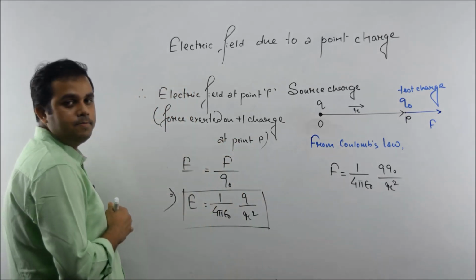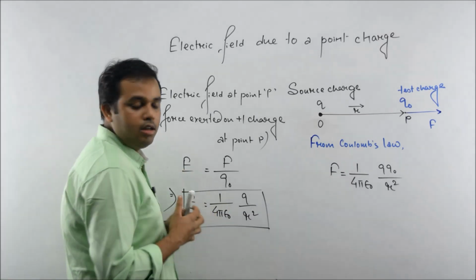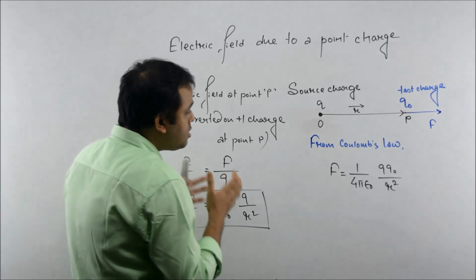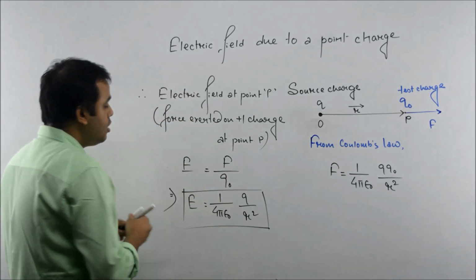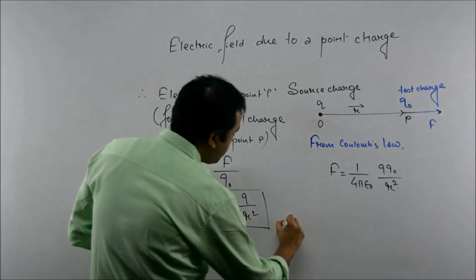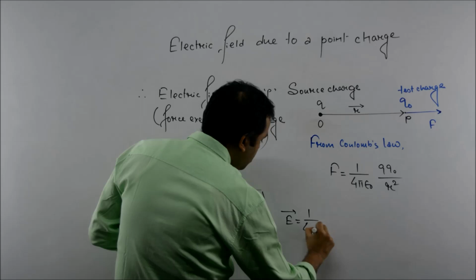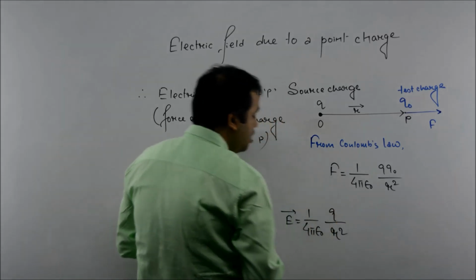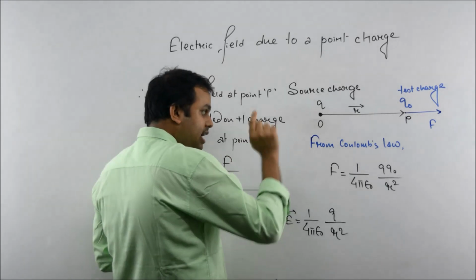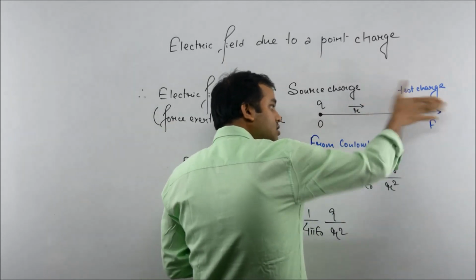Clear, students? Now, because electric field is a vector, we must know how to write this expression in vector form also. So in vector form, we'll just add the direction here, nothing else. Here in this case, a positive charge is experiencing force along this direction.